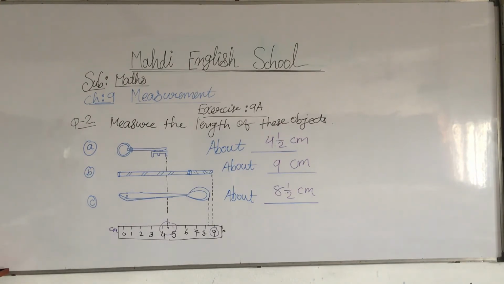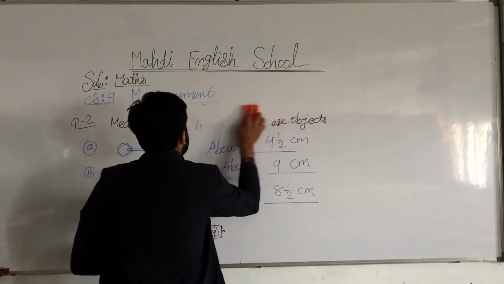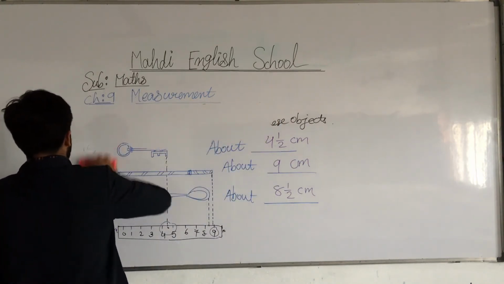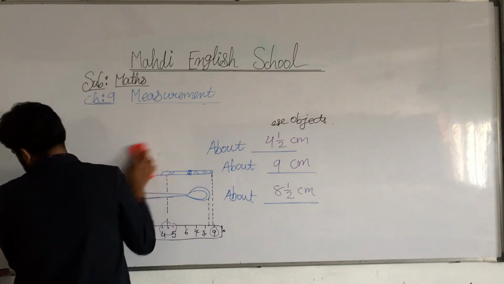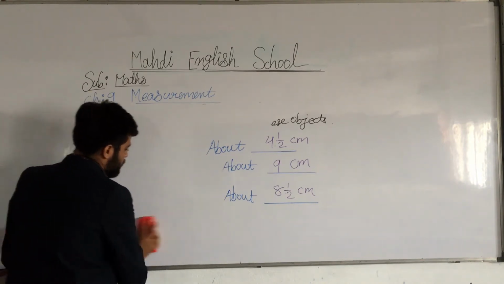First is centimeter, second is meter. Smallest is centimeter, larger is meter, and largest is kilometer. So now we are going to learn kilometer. Okay, so now we start with kilometer. New topic. Exercise number 9A is complete here, and questions number 3 and 4 you will do on your own in your textbook.